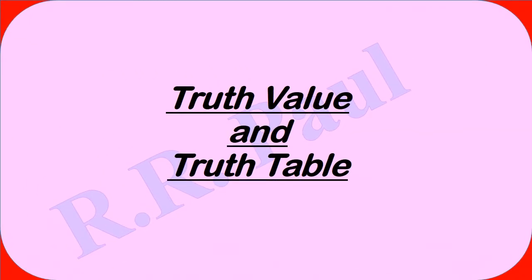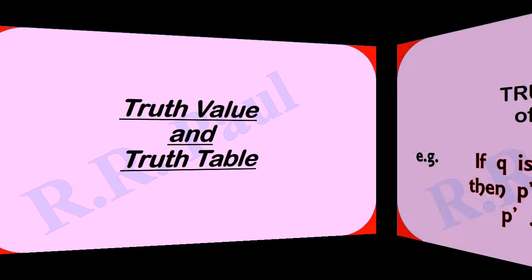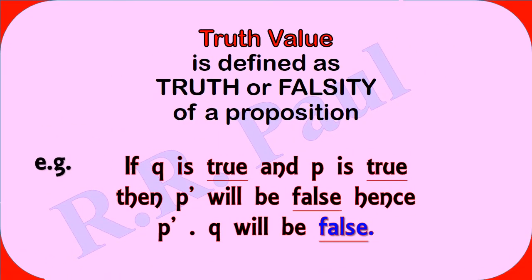As we continue with the topic, two more important terms come up: the truth value and the truth table. Let us check these one by one. The truth value is the answer that we get for a particular proposition.